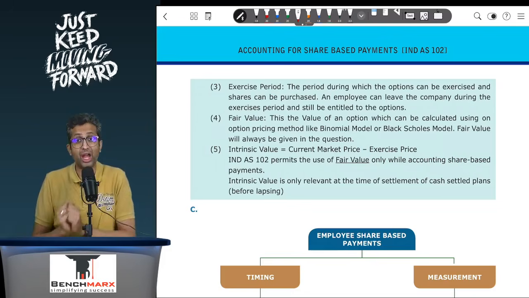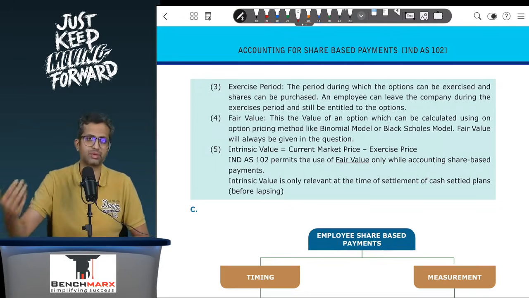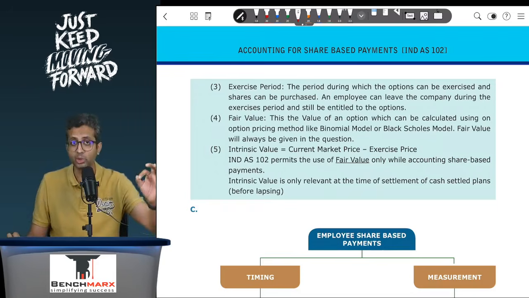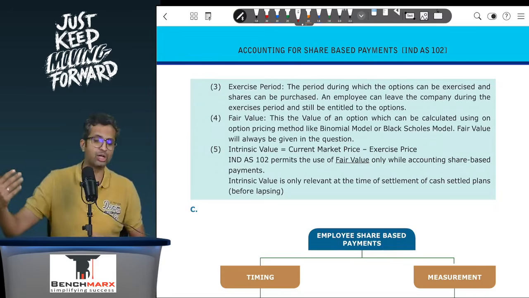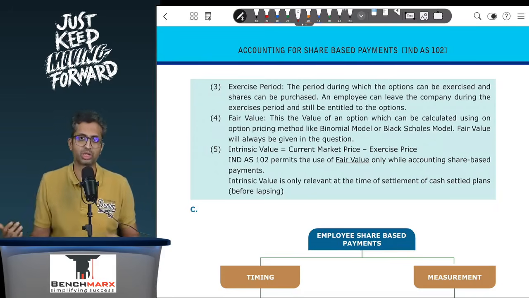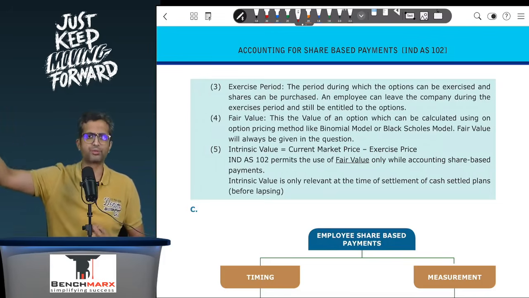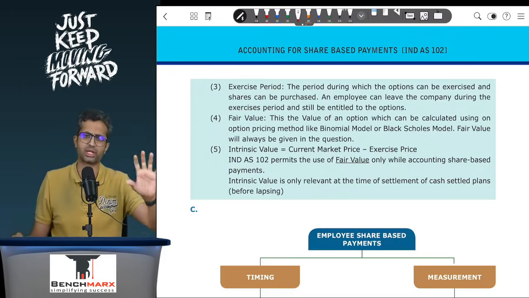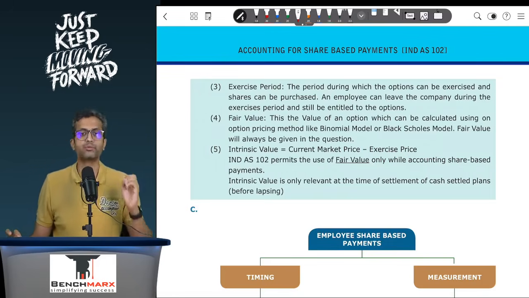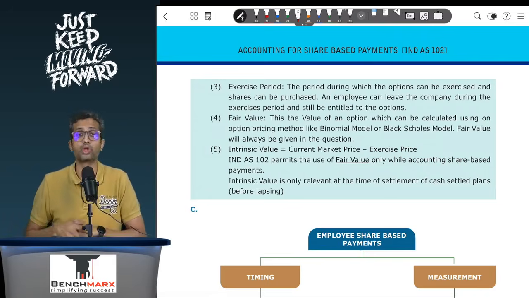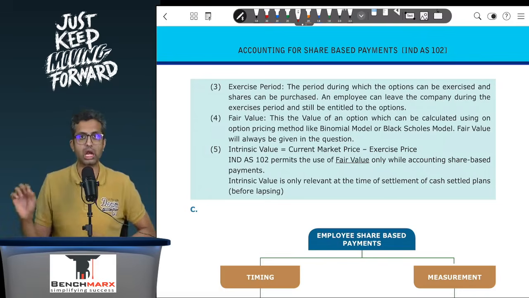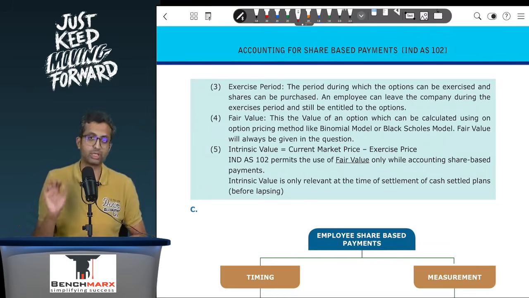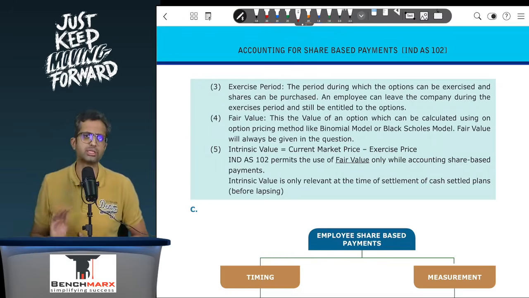So when you try to find the employee benefit expenses in case of an ESOP or a SAR, you will take it based on the fair value. Remember, intrinsic value you will know on the grant date, but that is useless because at the end of the day, employees cannot exercise the options on the grant date, and hence we will try to use some prediction methods and try to find the value after a few years when the options can realistically be exercised, and based on that do the option valuation. So fair valuation is a must, and ESOPs or SARs will be accounted using the fair value which is prevalent for these options as on the grant date. At least for ESOPs. For SARs you will take it at each balance sheet date. We will see the reason why.